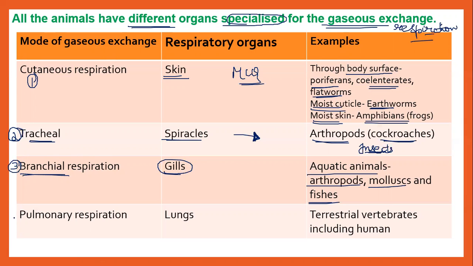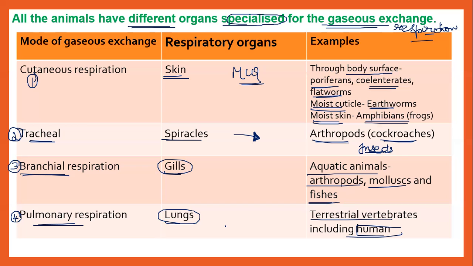And the last one, let's talk about pulmonary respiration. The organ over here is the lungs, in terrestrial vertebrates, including human beings. The respiratory organs and the mechanism of breathing may vary from one organism to another, and the mode of respiration mainly depends upon what? The mode of habitat. So different animals have different structures specialized for respiration.